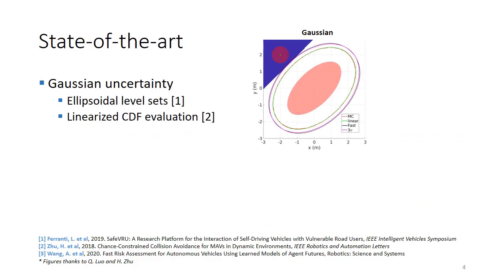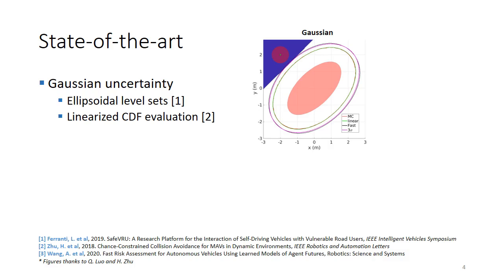Before moving on to the details of our method, I would first like to briefly introduce the state of the art in the field of planning under uncertainty. The main trade-off that we find ourselves in is that we have to approximate the risk region that we need to stay out of, because it cannot be computed in real time. At the same time, we want this approximation to be safe, but not too conservative, so it has to be not much bigger than the original region.